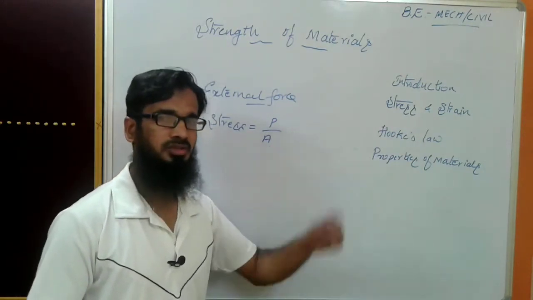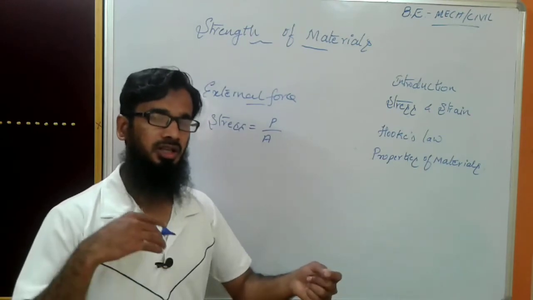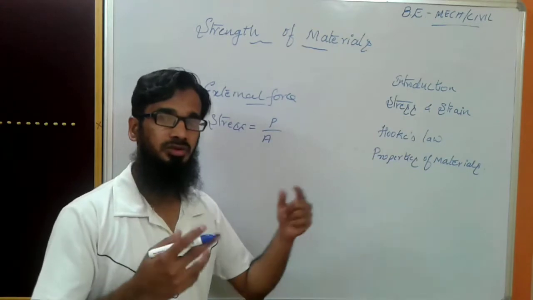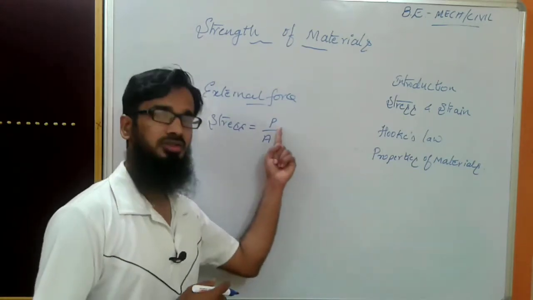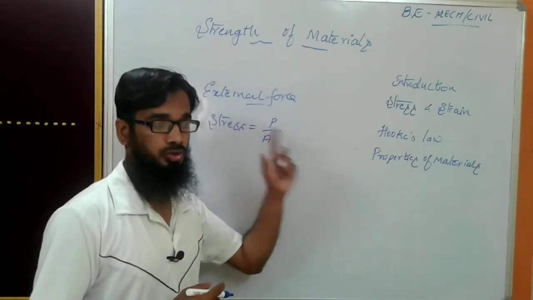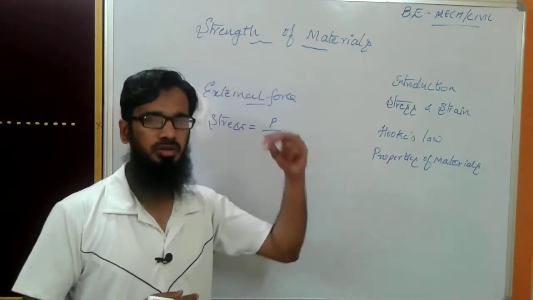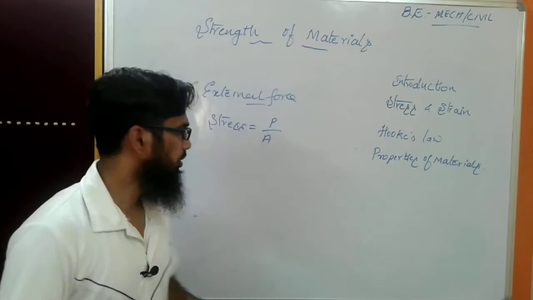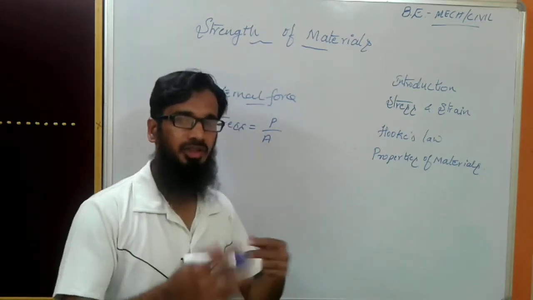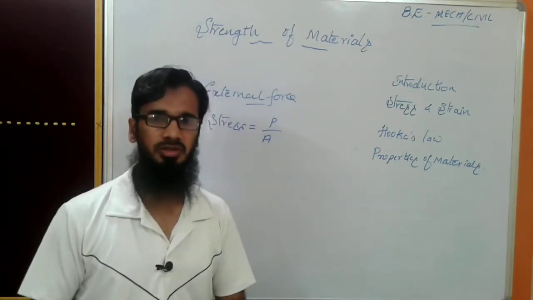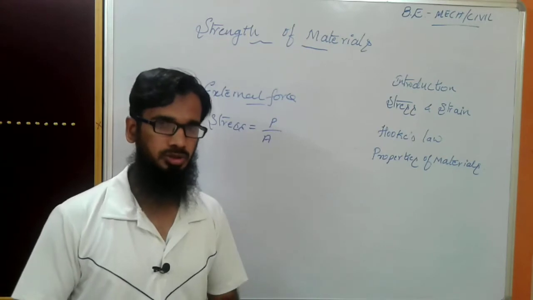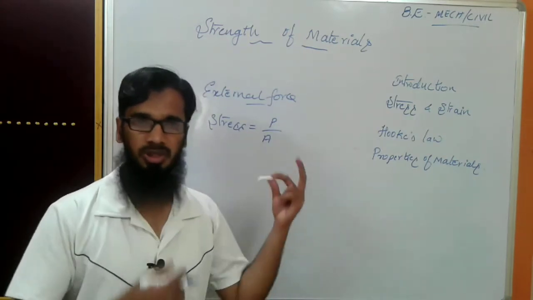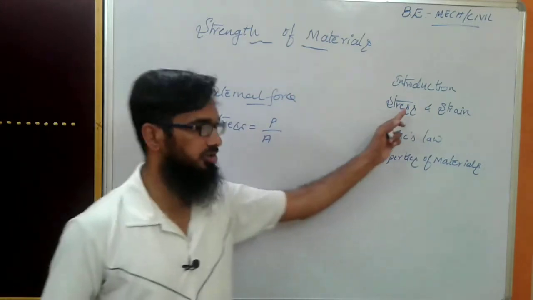Where P indicates the applied load, that is, because of the applied load, this P is the resistive force. This resistive force is almost equal to the applied load, within some elastic limit. A is the area of cross section. This is just the example I have given for understanding purposes. You can take any engineering materials, that is applicable here. Now this will be the stress.